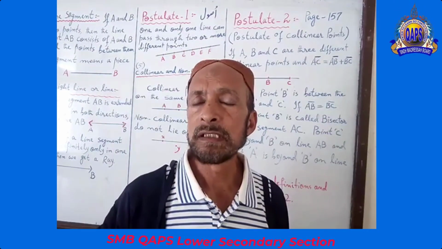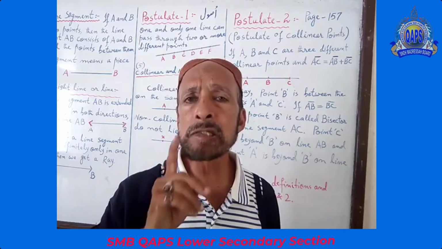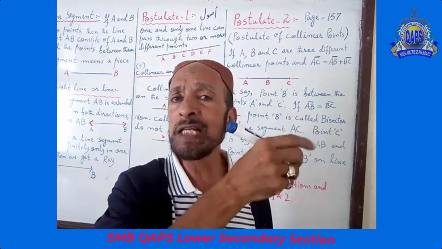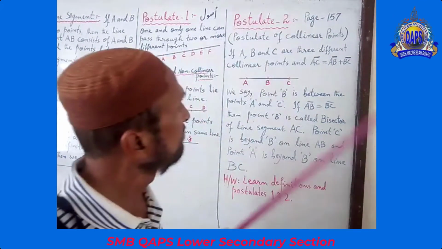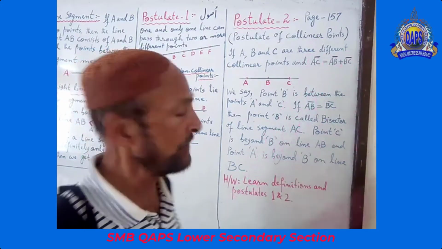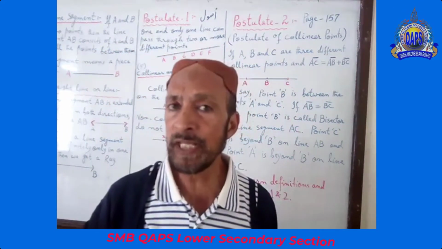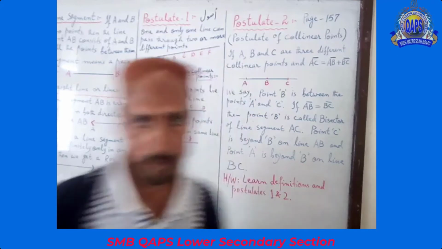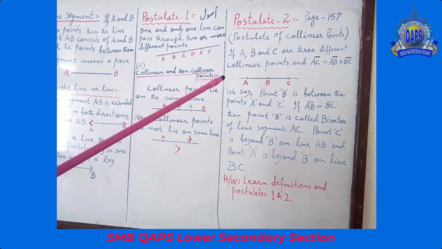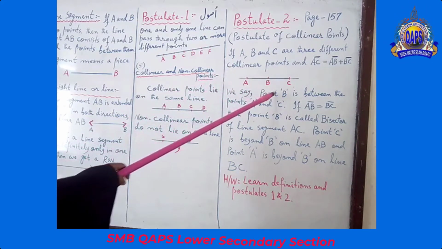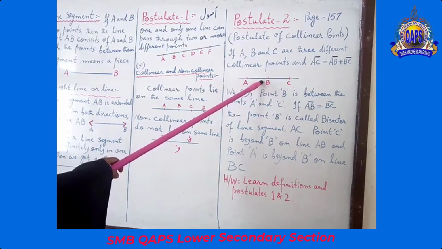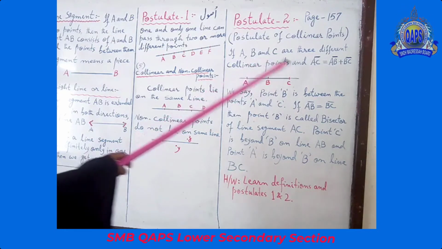What is that? This is the sign of line segment. You see? A long dash over AC, AB, BC. It represents that they are line segments. We say point B is between the points A and C. This point B is between the points A and C.